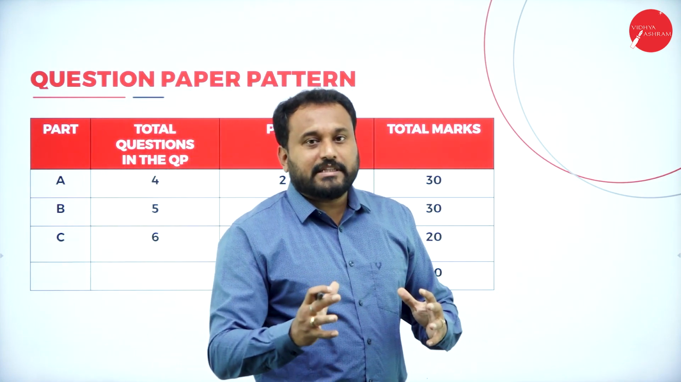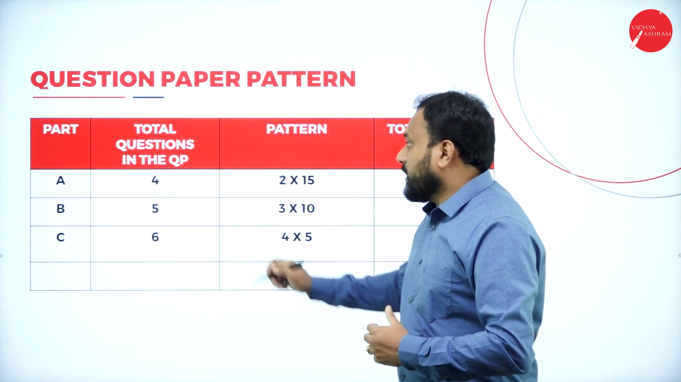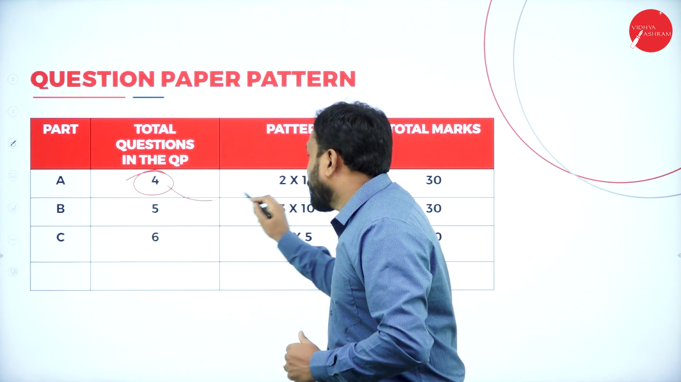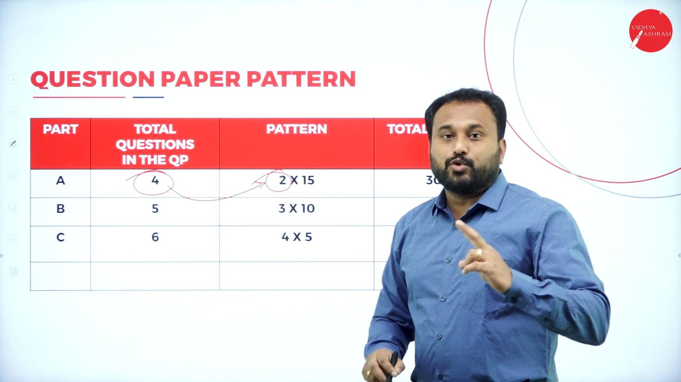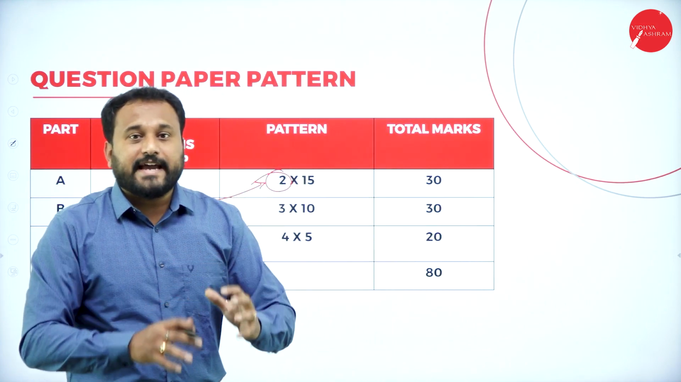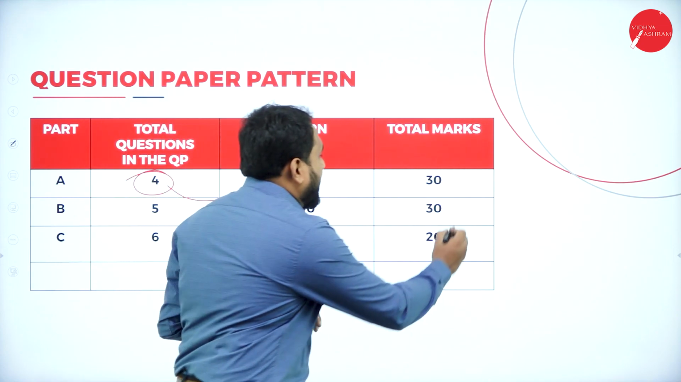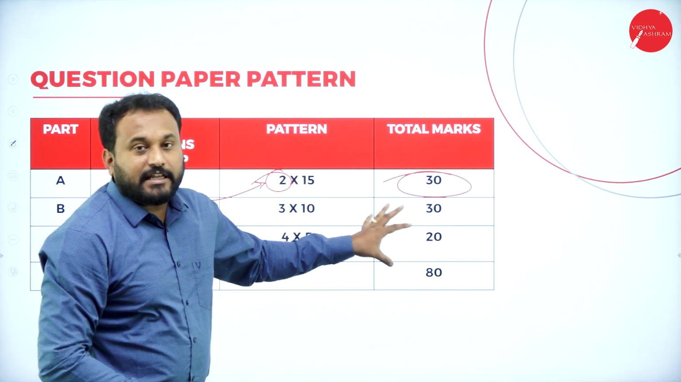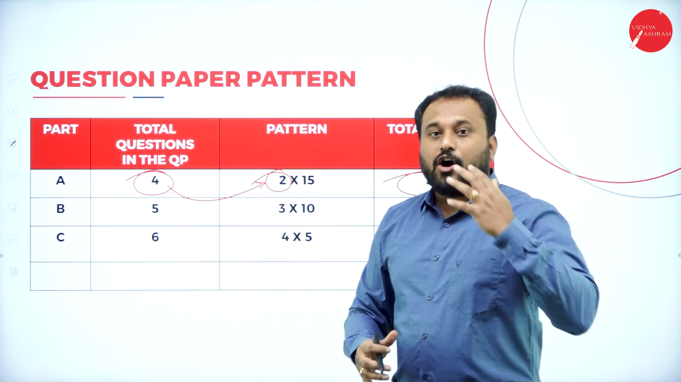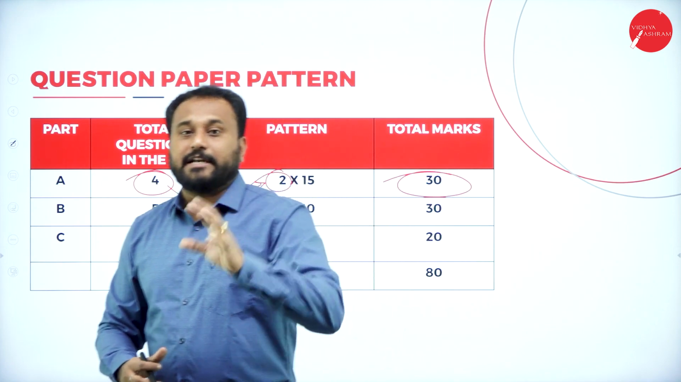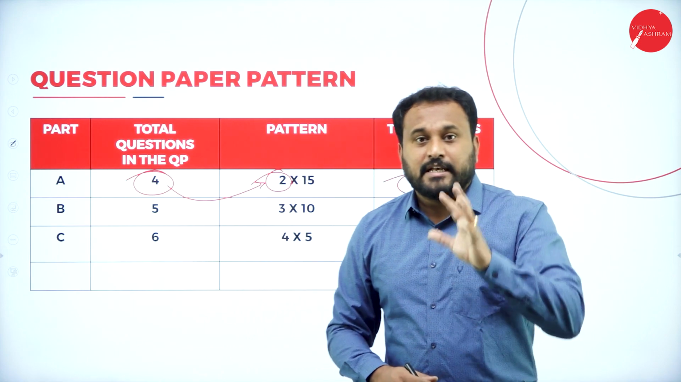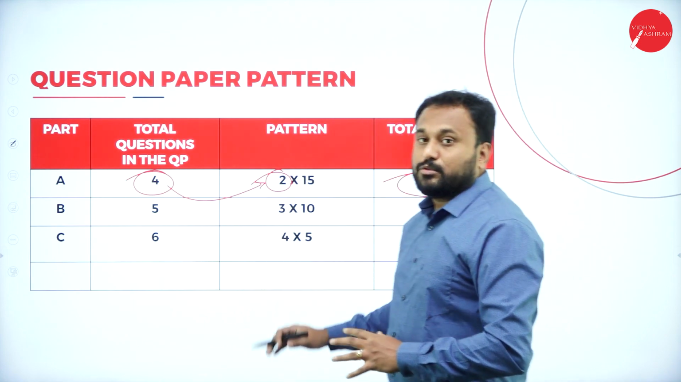Now, if you go with the external, how is the question paper? In part A, you will get 4 questions. How many questions? 4 questions. Of those 4 questions, you are supposed to answer only 2, and each question carries 15 marks. That is how you get 30 marks here. There are 5 chapters; from four of those chapters you will get a 15-mark question, but you are supposed to prepare only 2 chapters. Then you will get 15 into 2, that is 30 marks.